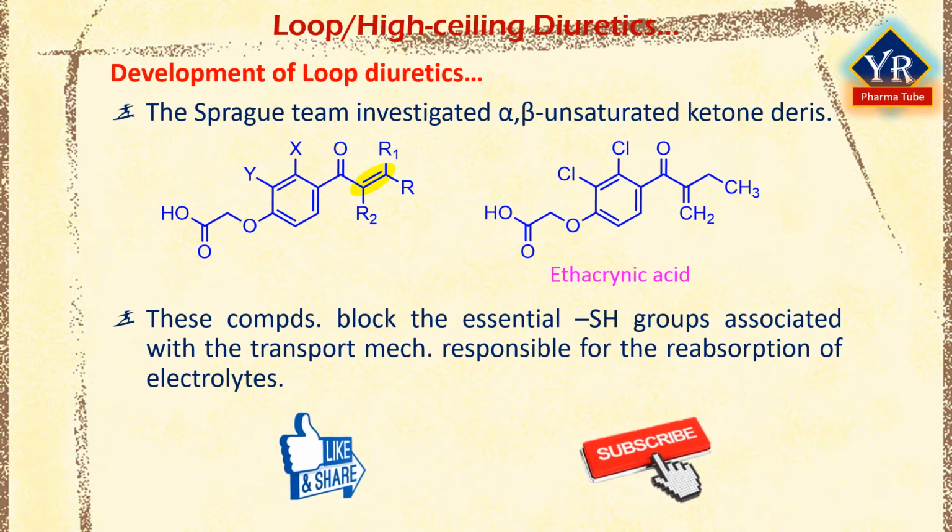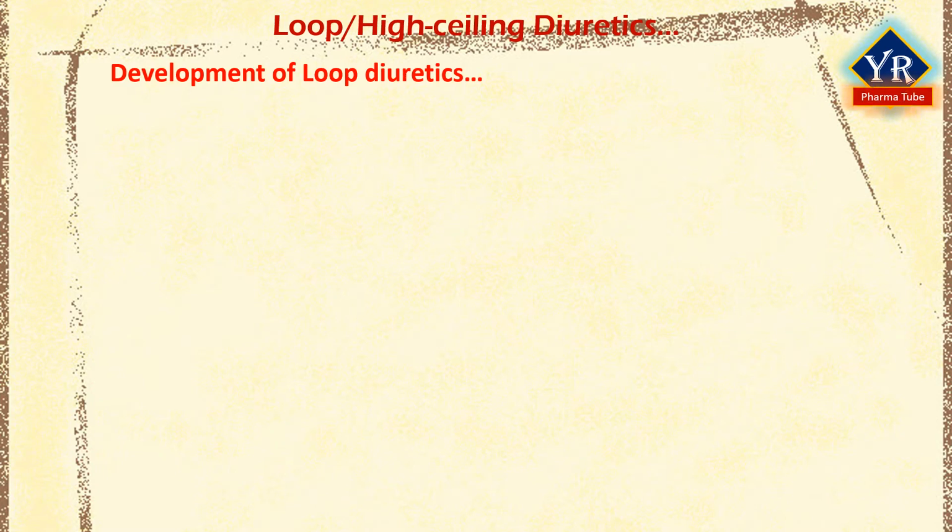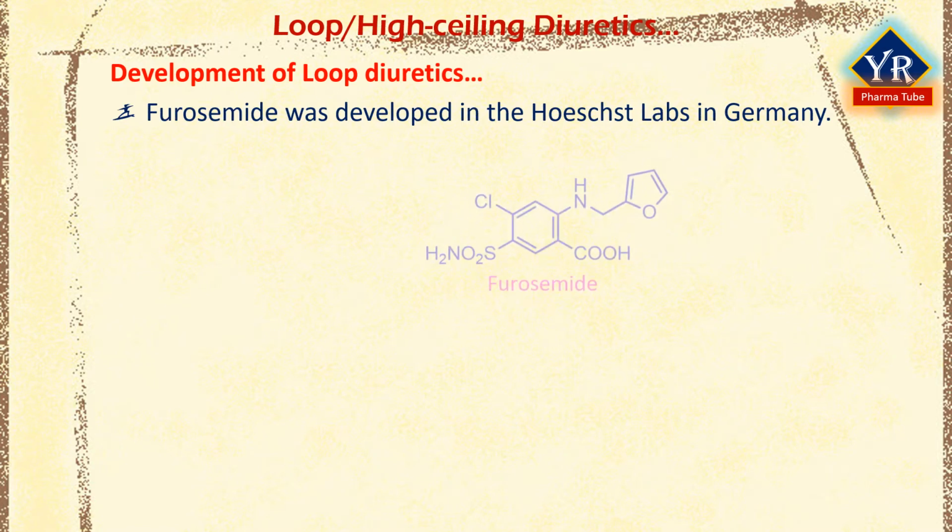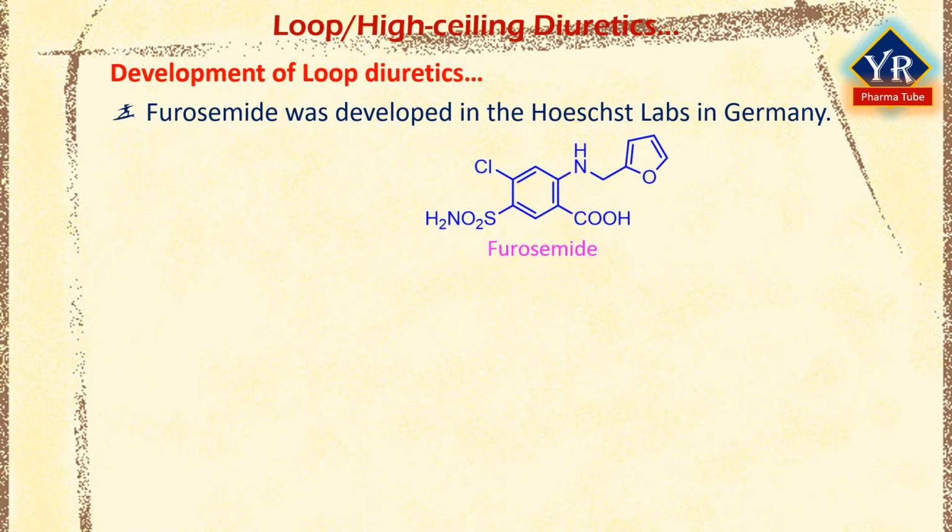The other drugs, furosemide and bumetanide, having pharmacological profiles similar to ethacrenic acid, are structurally so different. As the work was proceeding on ethacrenic acid at Merck Sharp and Dohme, at the time furosemide was being developed in the Hoechst labs in Germany.